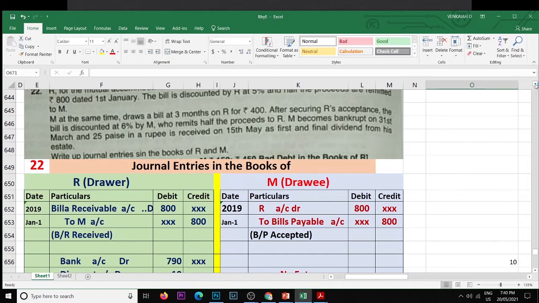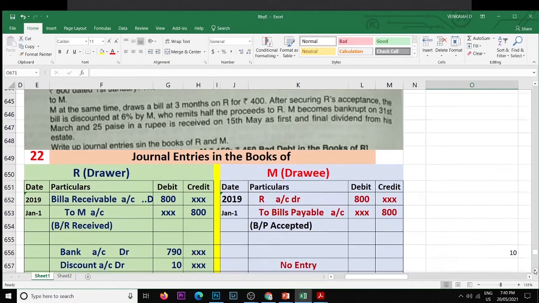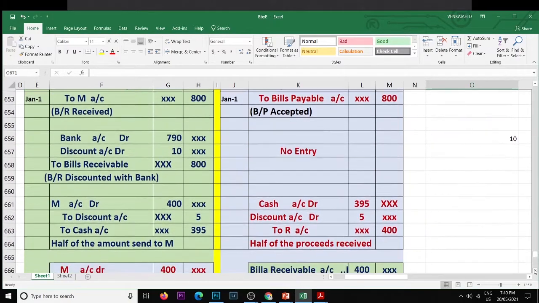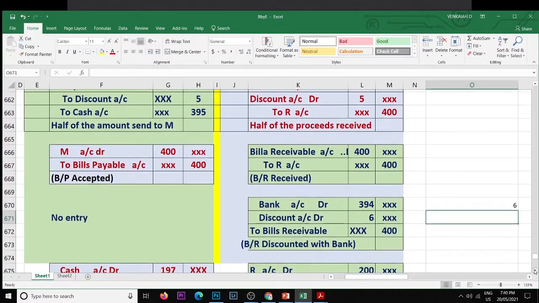R wrote a bill on M and he discounted it with the bank. Now the bank people will ask M first. M says that he doesn't have money. So R has to pay the 800 on behalf of M. First bill we will pay.